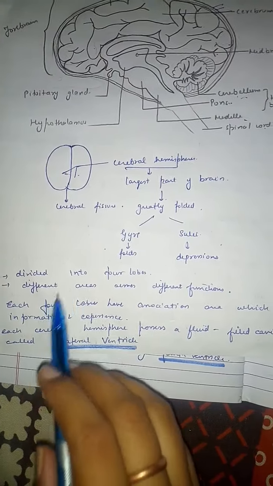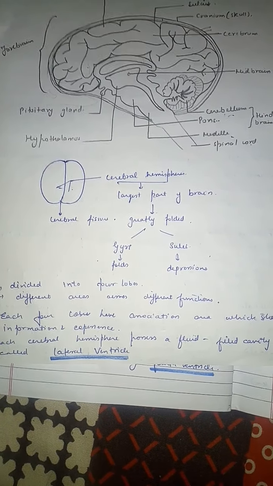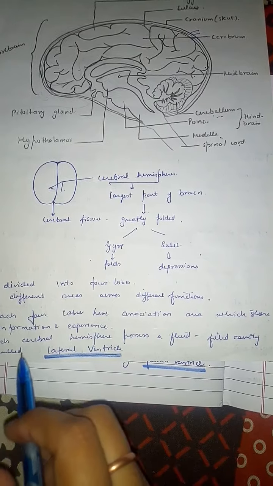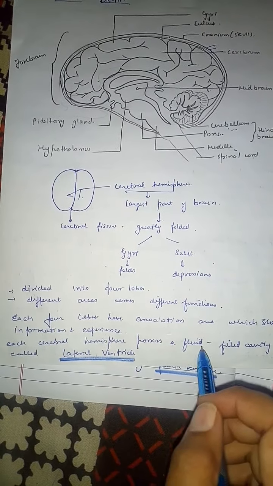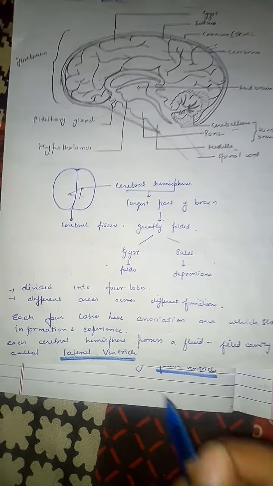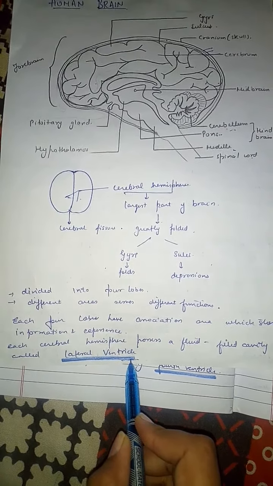The forebrain is divided into four lobes and these areas serve different functions. Each of the four lobes has association areas which store information and experience. Each cerebral hemisphere possesses a fluid-filled cavity called the lateral ventricle, and these ventricles contain cerebrospinal fluid which protects the brain from mechanical shocks.